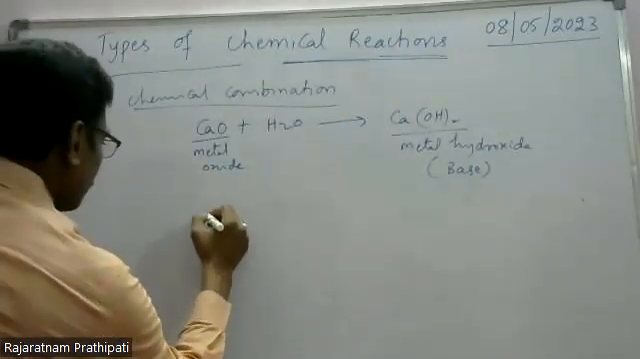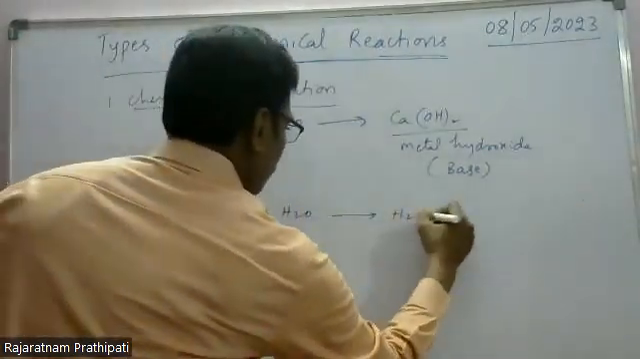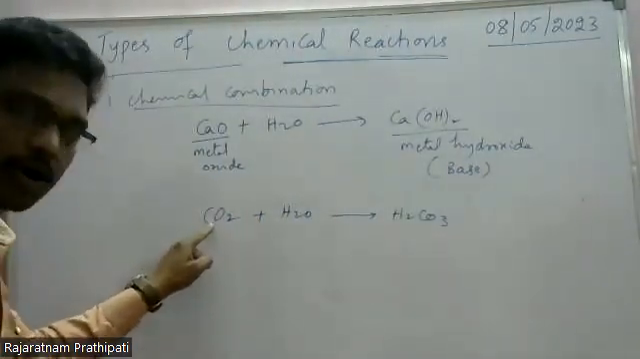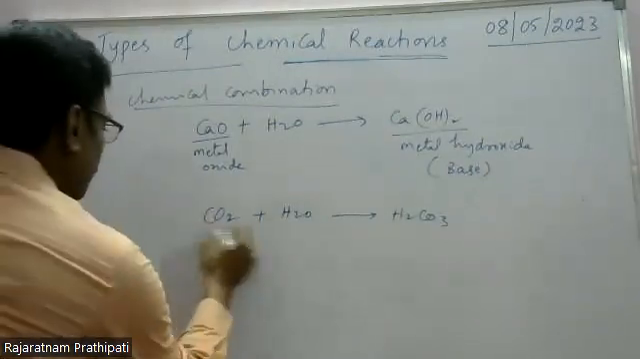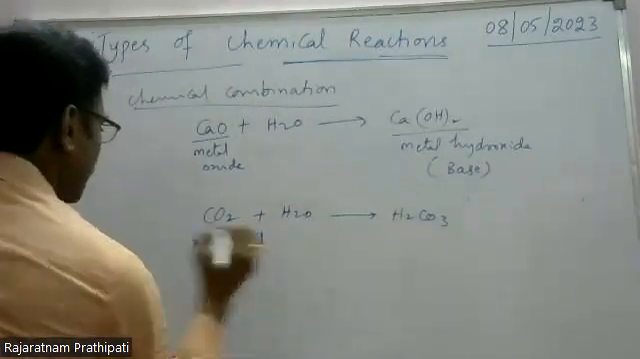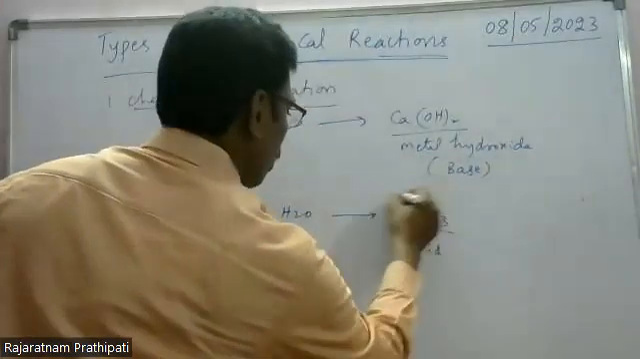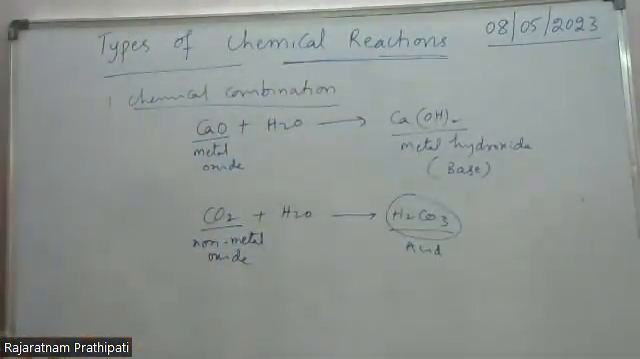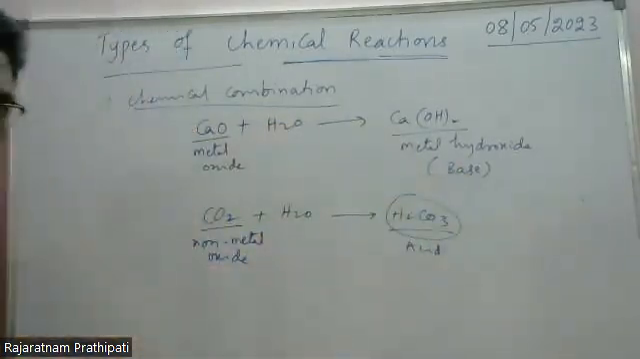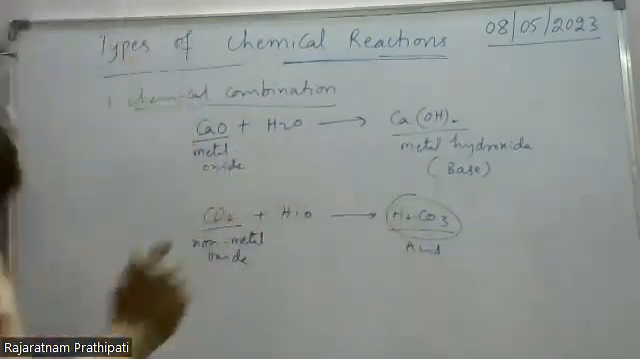Look at another one. Here carbon dioxide plus water gives rise to carbonic acid. Carbon dioxide is nothing but a non-metal oxide. Here H2CO3 is what? Acid, carbonic acid. So metal oxides dissolved in water produce bases. Non-metal oxides dissolved in water produce acids.